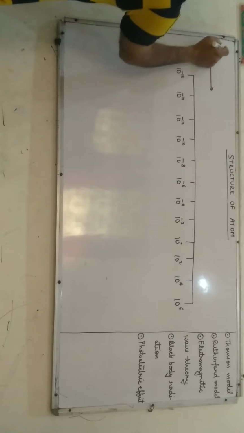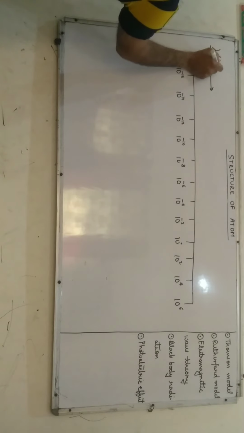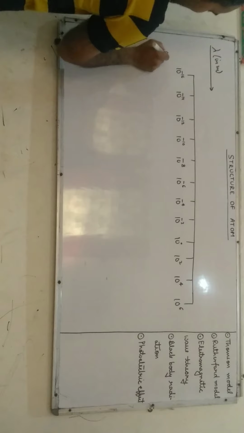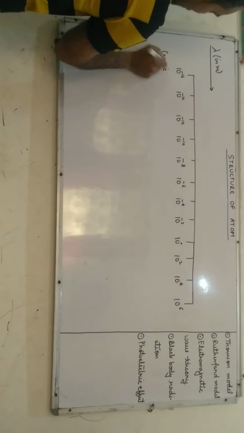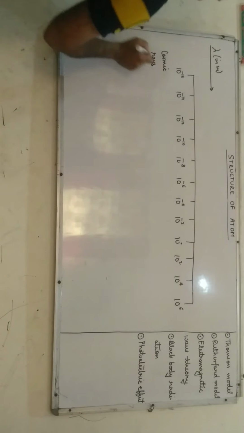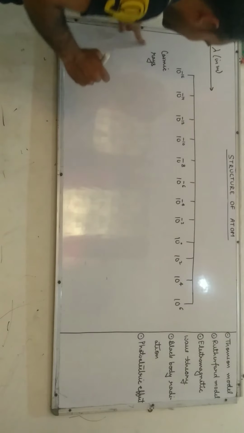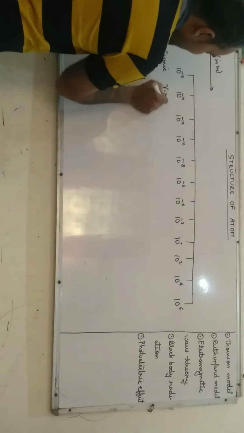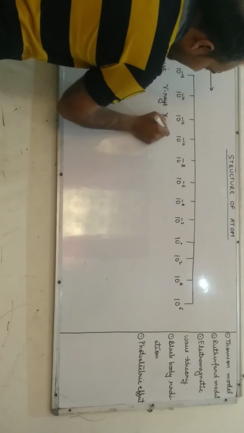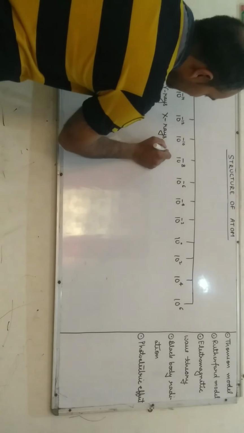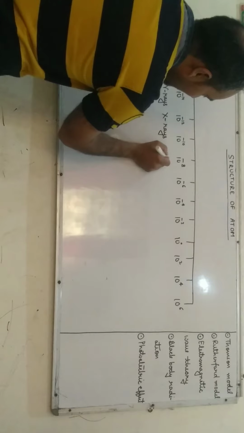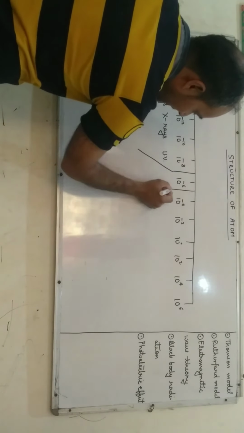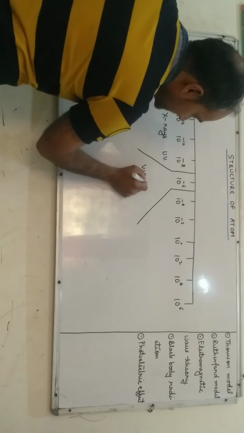Here wavelengths are given in meters in increasing order. 10 raised to power minus 16 indicates cosmic rays. These are generated by nuclear explosions or from the sun's atmosphere. Thereafter gamma rays, which cause cancer in human beings. Then X-rays. Thereafter ultraviolet radiation. And the range between them is called the visible region.